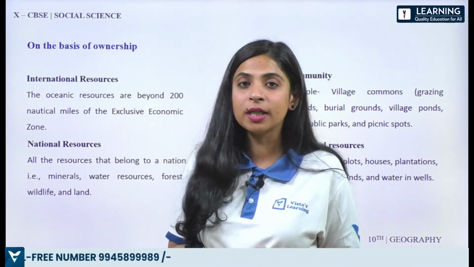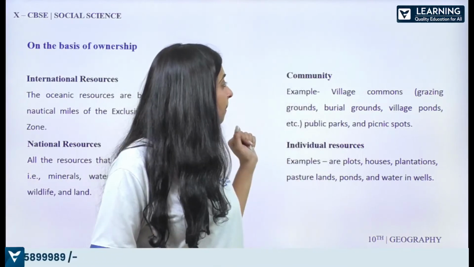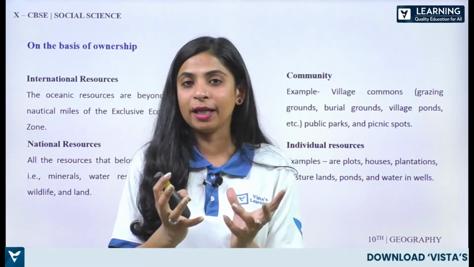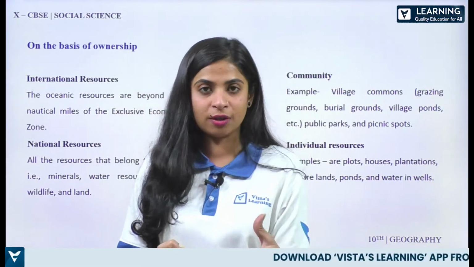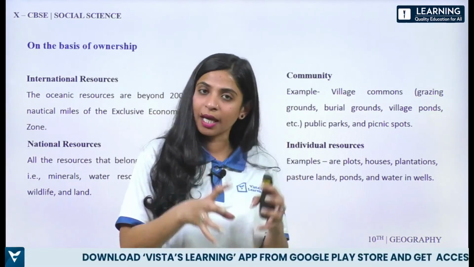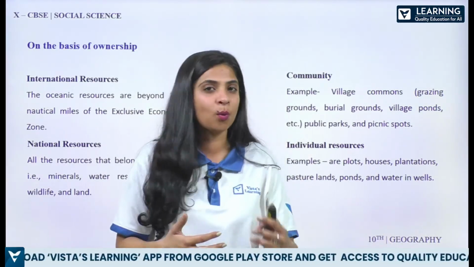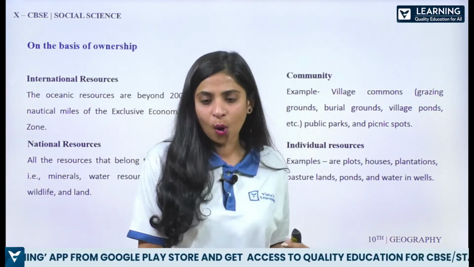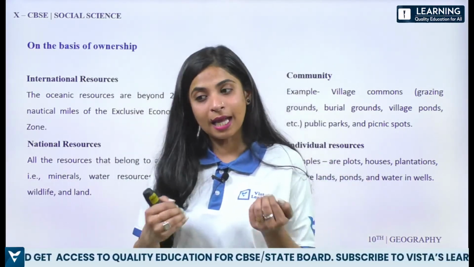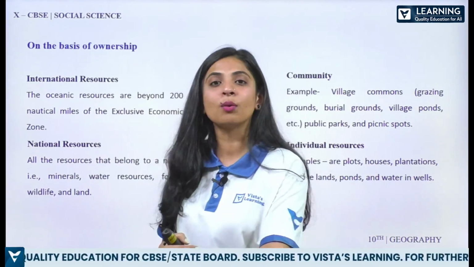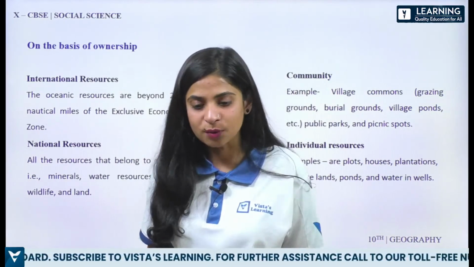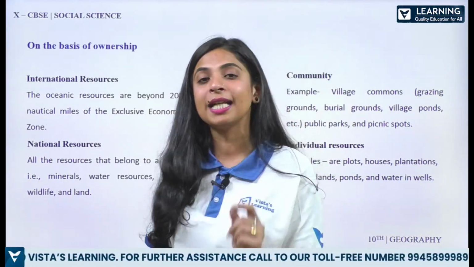Then we have community. All right, community में क्या है? These are the resources which are held by a common intention. That means here basically village के लोग common लोग हैं, उनका एक common resource है, जैसे public washroom हो गया या park हो गया. All right, so like the grazing grounds. कोई ये तो नहीं कहेगा ना कि यार यहाँ पे my cattle only will feed on this ground. No, it can be used by everyone, right? So that's what the community resource is. Nobody can claim it to be theirs.